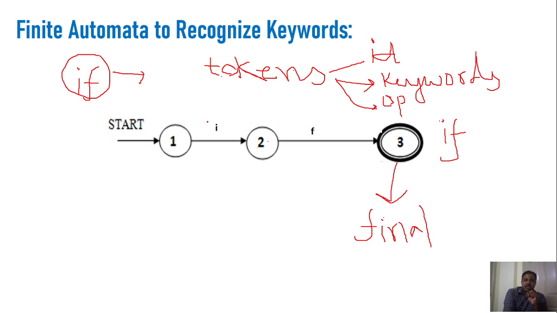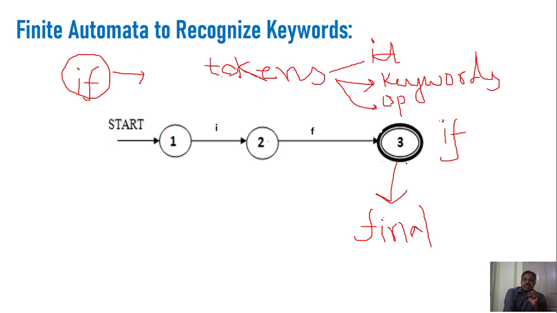So here the compiler is recognizing the keyword if. In state 1, it will check for the I character. Once it finds an I character, it will move from state 1 to state 2, and during state 2 it will search for the F character. The moment it gets an F character, it will move from state 2 to state 3, and since it has encountered the character I followed by F, it is considered a keyword.